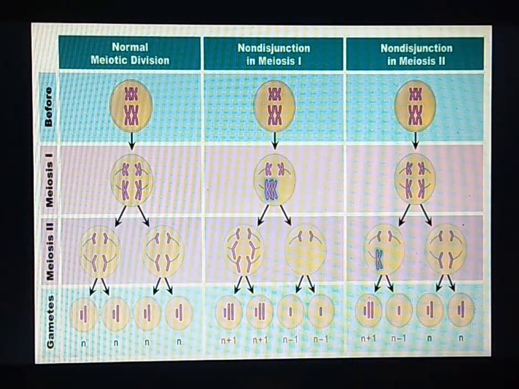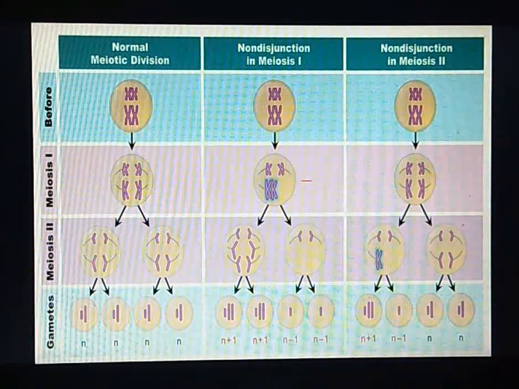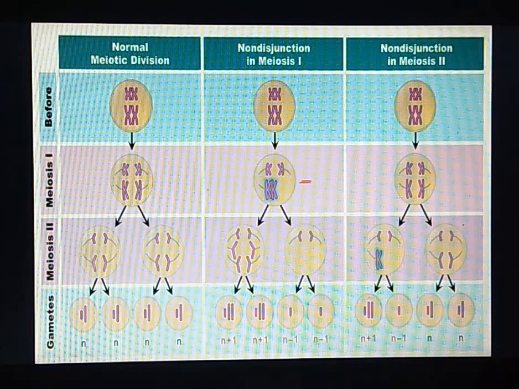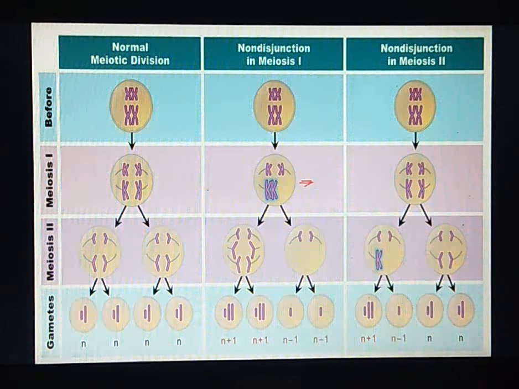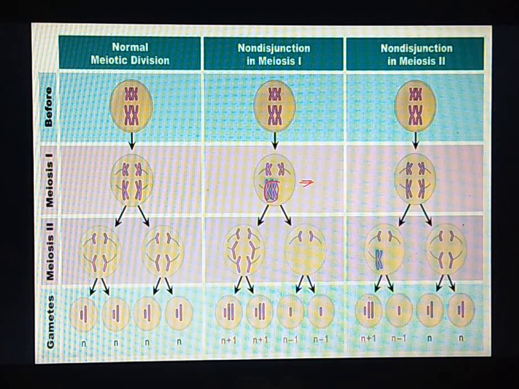In meiosis 1, sometimes the homologous chromosomes do not get separated from each other during anaphase 1, and this happens mainly due to lack of proper pairing of homologous chromosomes or improper formation of spindle fibers.